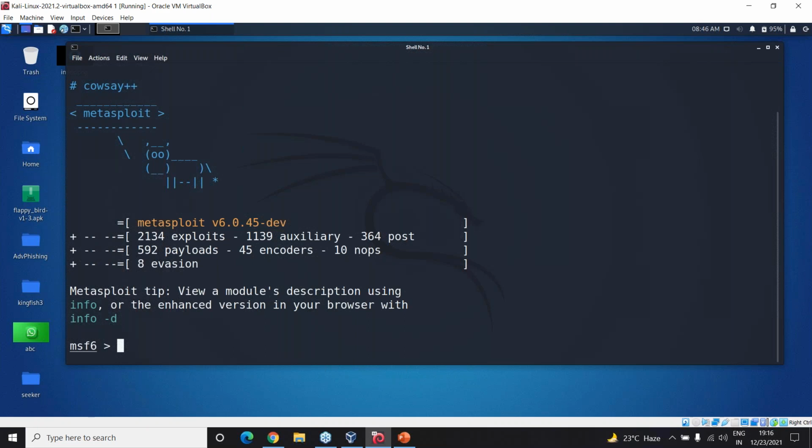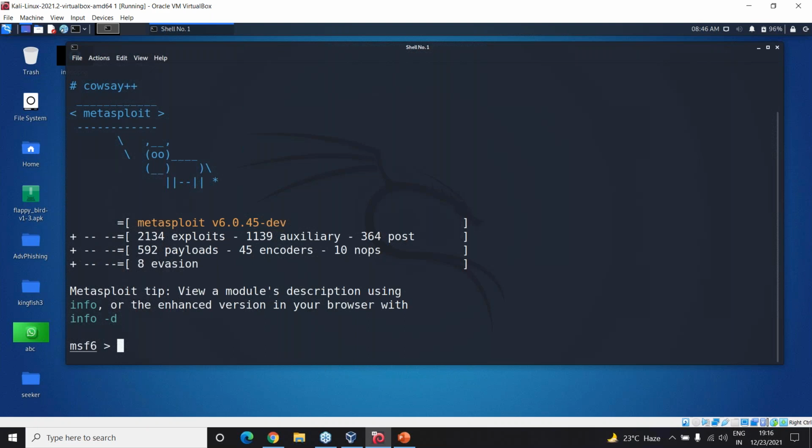Okay, so we have an encoder which we will use. We have a payload. We have to select the type of payload which we are going to create. The name of the exploit also we have to give. So this is how you create a file by using Metasploit.